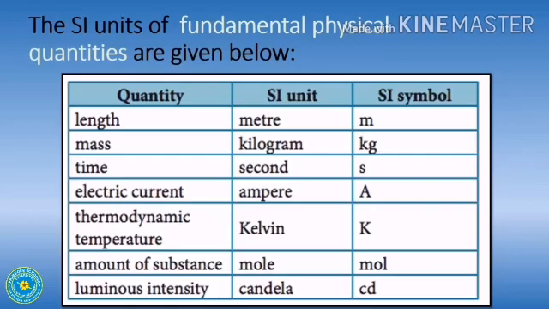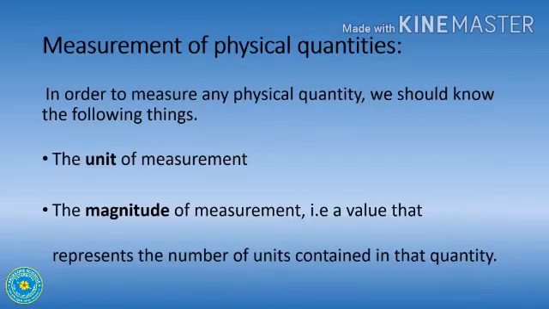Got it children? Now, how do we measure the physical quantities with these units? In order to measure any physical quantity, we should know the following things: the unit of measurement and the magnitude of measurement. Magnitude is nothing but a value that represents the number of units contained in that quantity.